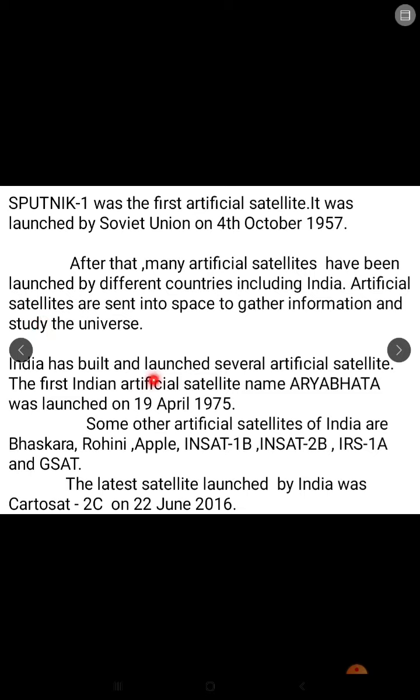Now, India has built and launched several artificial satellites. The first Indian artificial satellite was named Aryabhata, and it was launched on 19 January 1975. Some other artificial satellites of India are Bhaskara, Rohini, Apple, INSAT 1B, INSAT 2B, IRS 1A, and GSAT. The latest satellite launched by India was Cartosat 2C on 22nd June 2016.